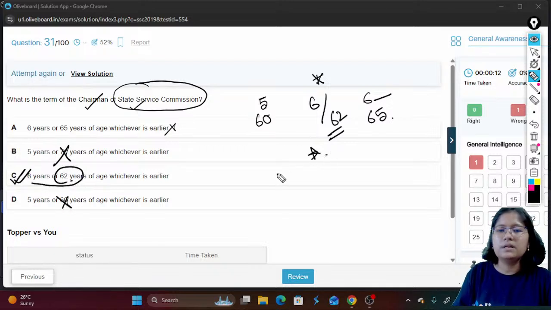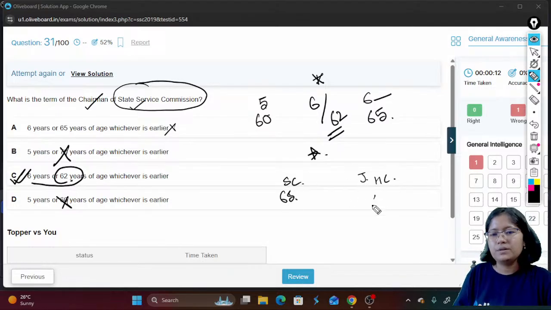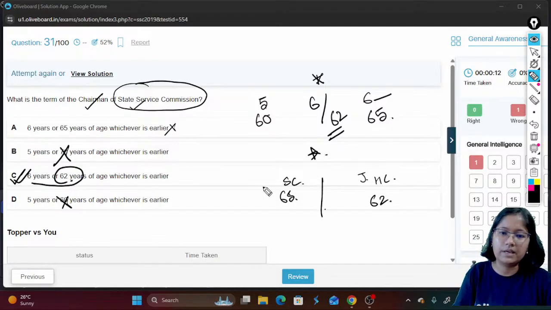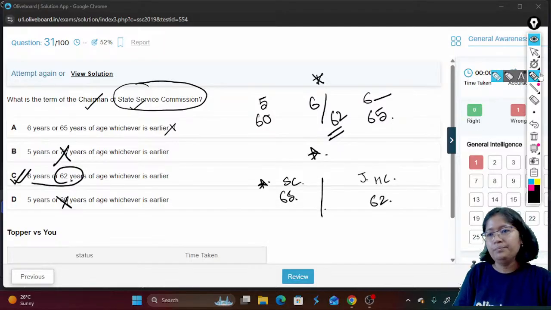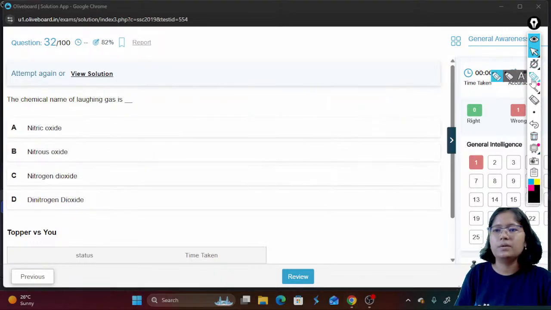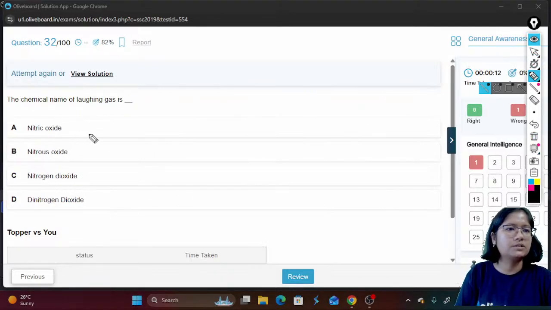Similarly, there is another question. Say they ask you about the judges of the High Court. For the Supreme Court and judges of the High Court, here 65 you go for Supreme Court, here 62 you go. Okay, so like this also they can ask a question. I have always marked in the class also. I remind you that these questions are important. Now in the mock you can see that these questions are asked, right?